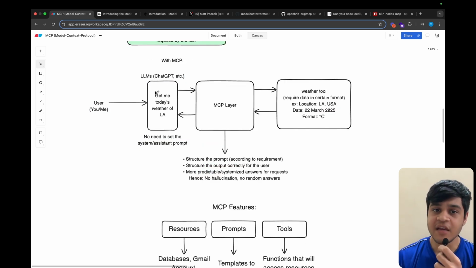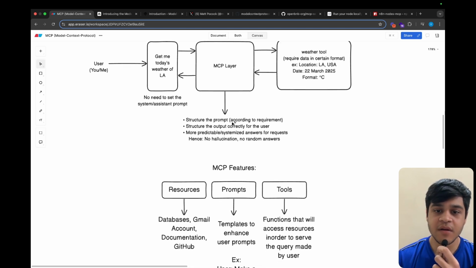So what happened with MCP now is, here is the LLM, here is the MCP layer, here is the tool, and here is the user. Now we do not need to send the prompt directly to the LLM, and here is the user prompt, get me today's weather of LA. Now the MCP layer is smart enough to send the correct input and give out the correct output.